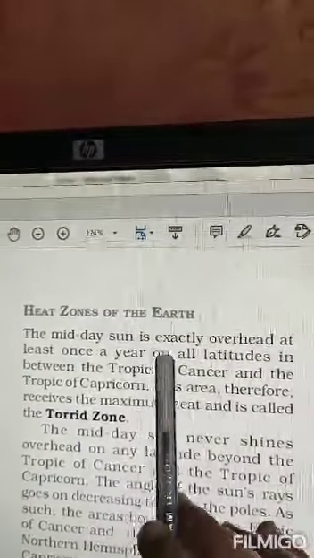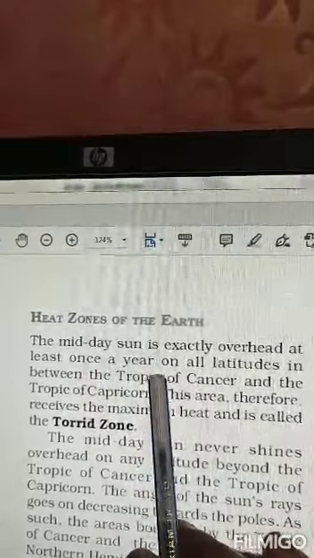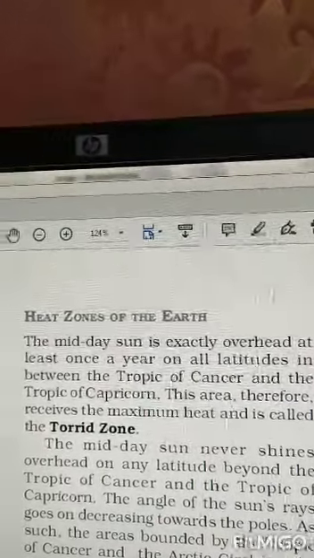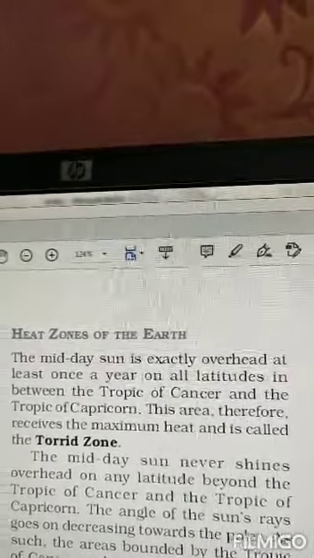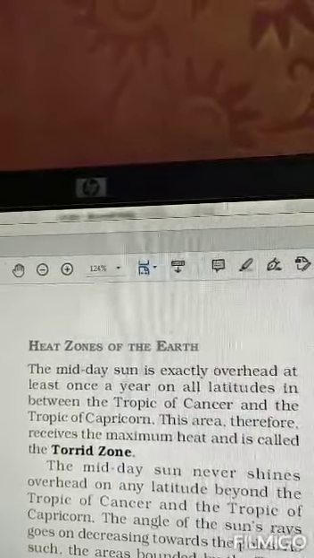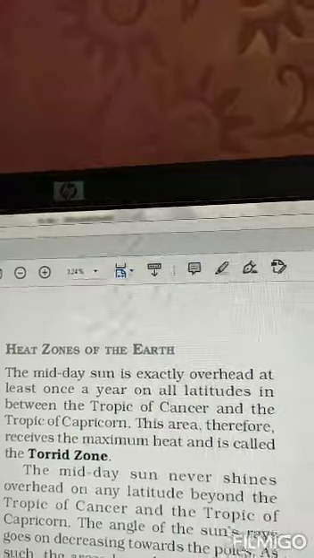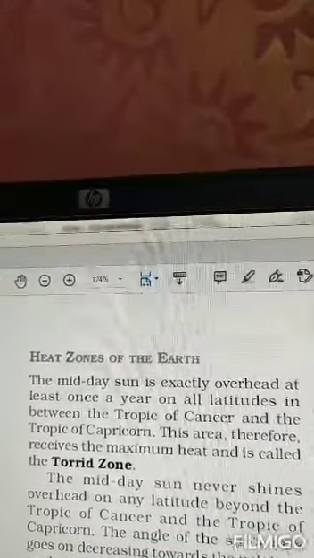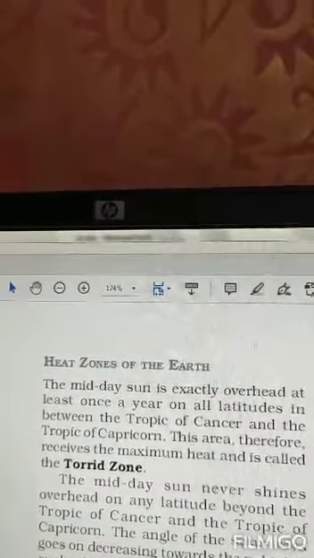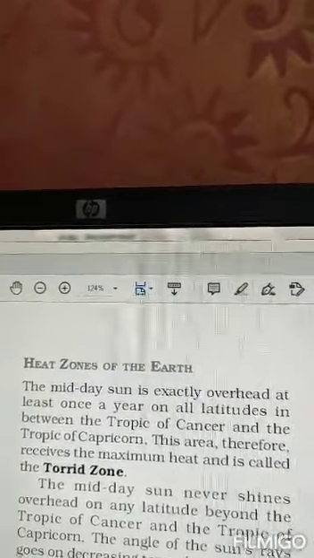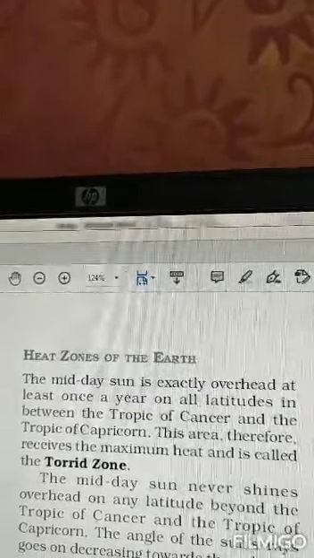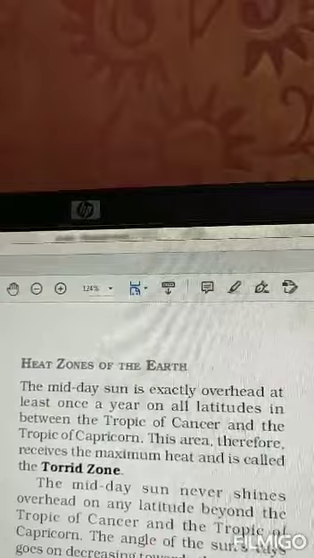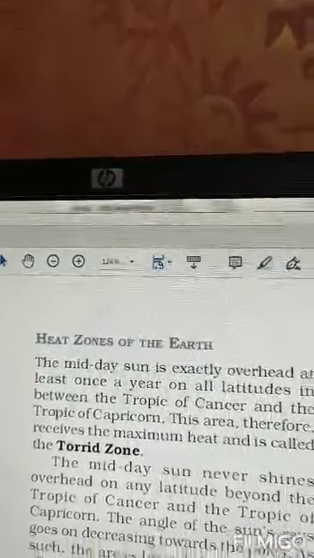In the torrid zone, the midday sun is exactly overhead at least once a year on all latitudes between the Tropic of Cancer and the Tropic of Capricorn. It means that at least once a year, at midday, that is 12 o'clock noon, the sun will be exactly overhead on all latitudes between the Tropic of Cancer and the Tropic of Capricorn, and this area receives the maximum heat of the sun. That is why it is called the torrid zone.